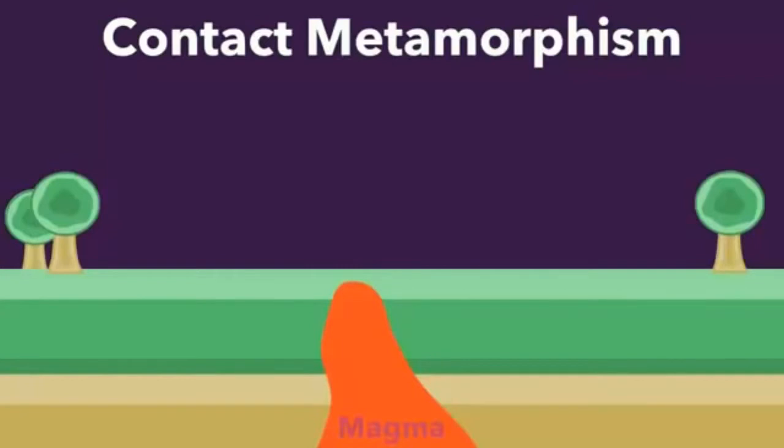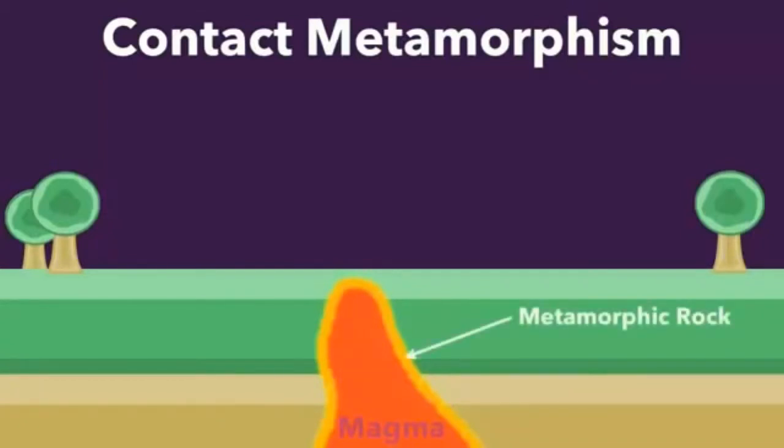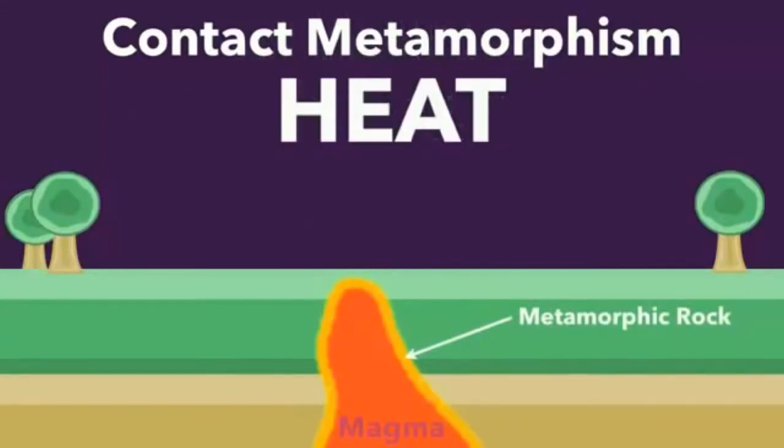Now, all of the existing rock is going to be burned by the heat of the magma. So all along the edge of this magma, shown here in orange, you're going to have rocks that have been burned by the heat of the magma. That burning causes them to change, or metamorphosize, into something new. So anywhere you see the orange, you're going to have some metamorphic rock. This is caused primarily by heat. Let's fill this in on our flowchart.